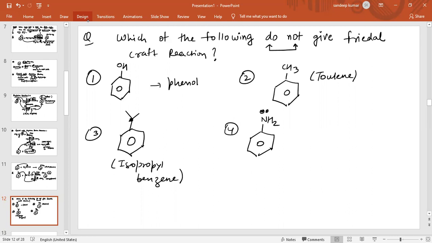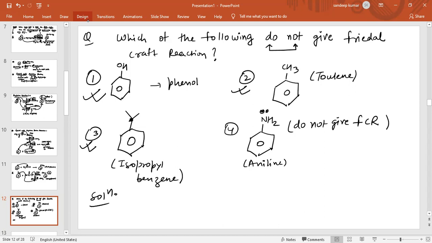So basically, phenol can give Friedel-Crafts reaction. Yes, toluene can also give Friedel-Crafts reaction. Isopropyl benzene can also give. So this is the correct option: aniline. The name of this compound is aniline. Aniline does not give Friedel-Crafts reaction. Why? See the explanation of this.